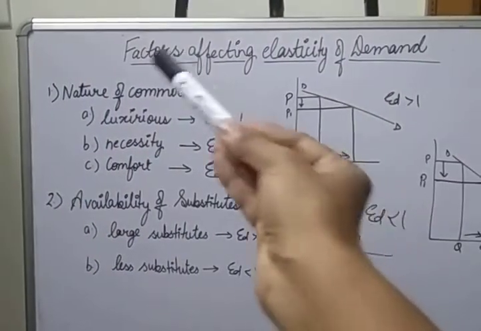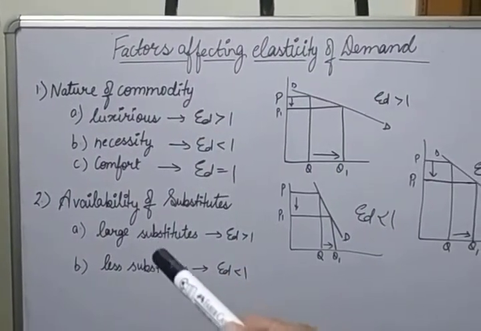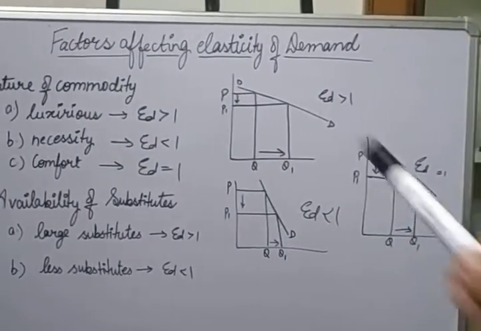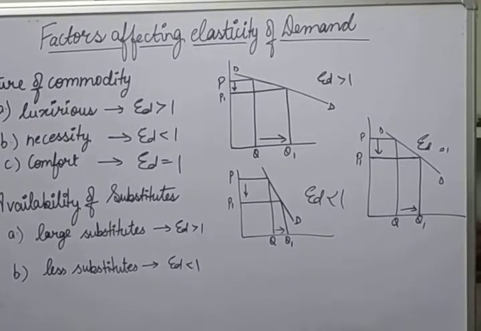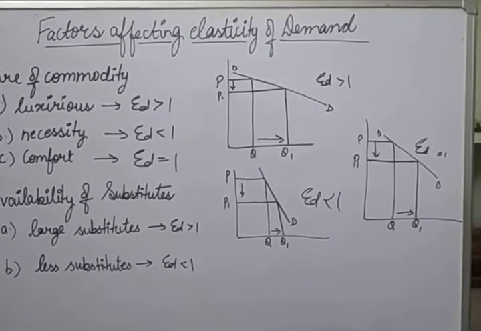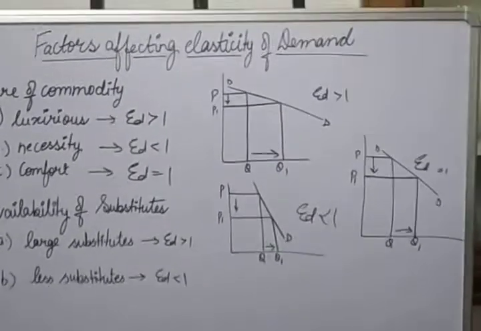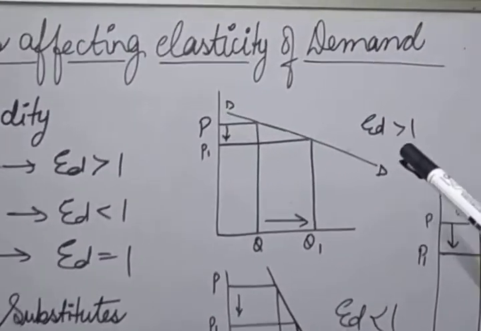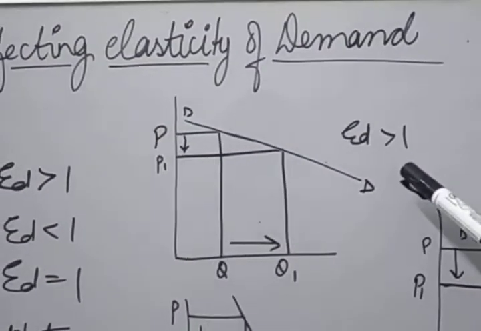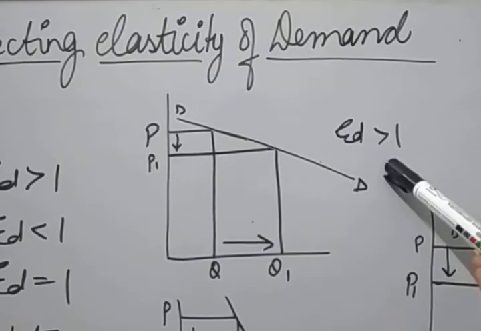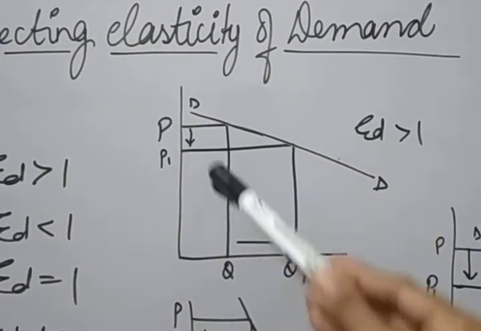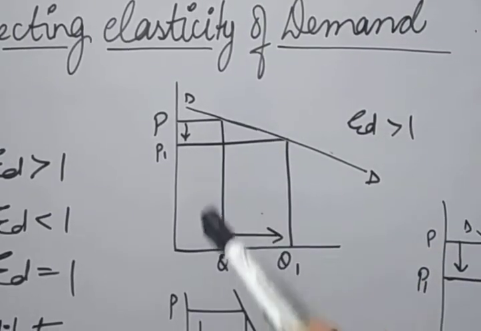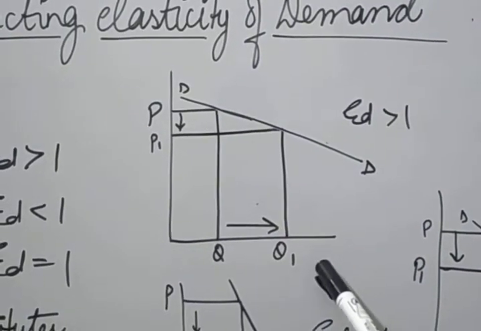Nature of the commodity. Before we start these factors, first of all understand the three types of elasticity again, because perfectly elastic and perfectly inelastic are imaginary situations. So first I am explaining again elasticity greater than 1. Elasticity greater than 1 is that type of elasticity in which the percentage change in the price is less, but as compared to the price, the percentage change in the quantity is more.